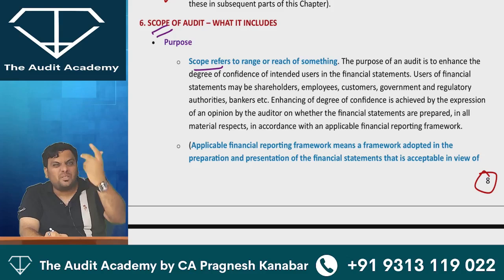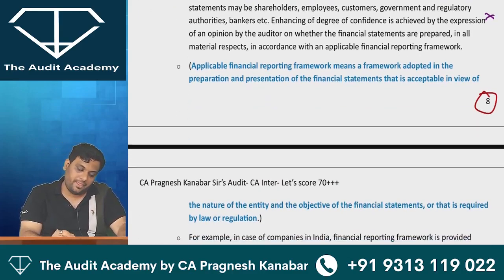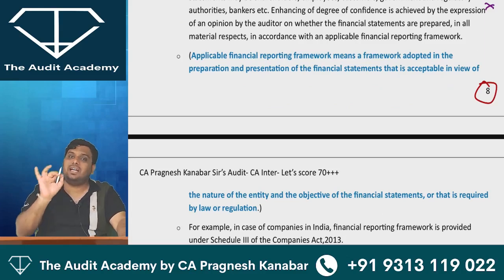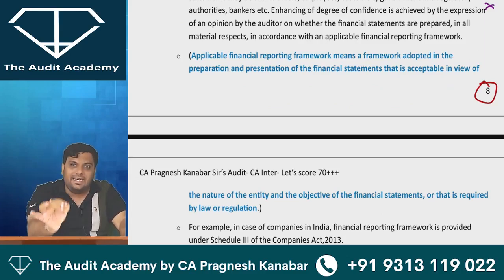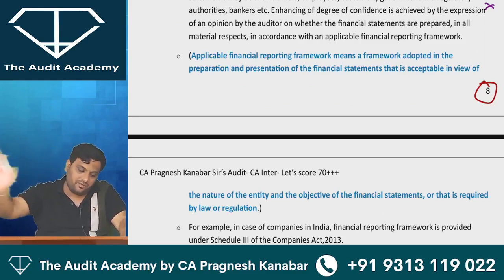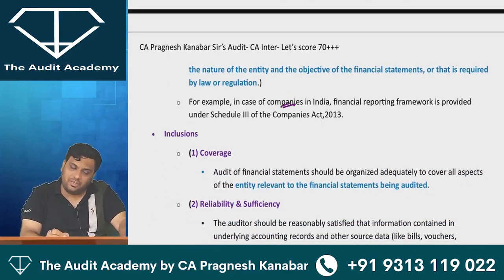What is the purpose of audit? Or a definition of audit. So this paragraph is time pass. Okay. Applicable financial reporting framework, they are explaining the meaning, but that I have already explained. Any guideline which is applicable to the entity for preparation of financial statements is nothing but applicable financial reporting framework. Okay. For example, in case of companies, it is Schedule 3.